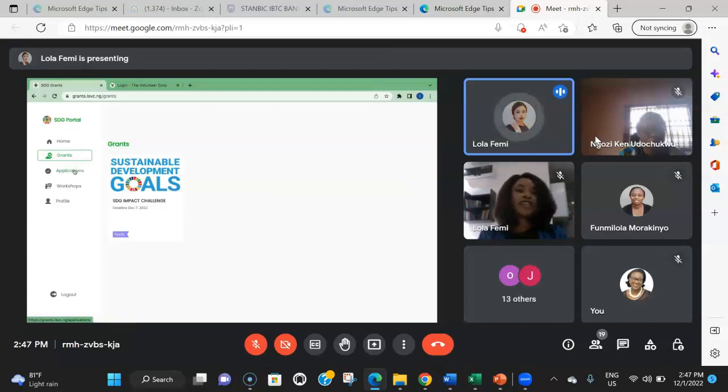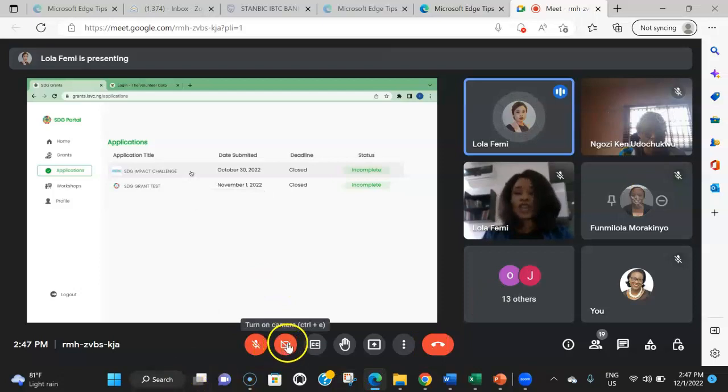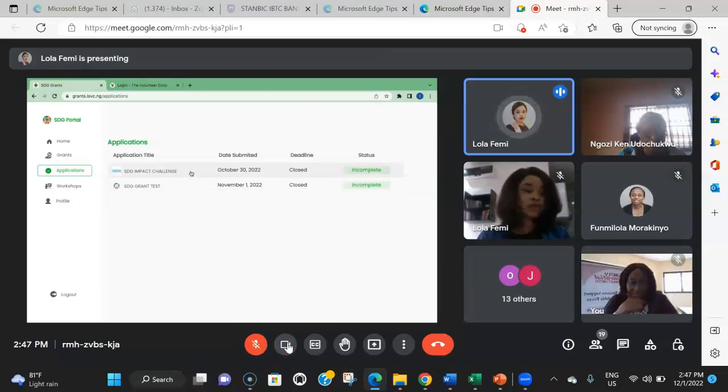In your application section, you can find applications that you have, you can find updates on your grants. So we have a community where all our applicants are in, people who need help completing their application.